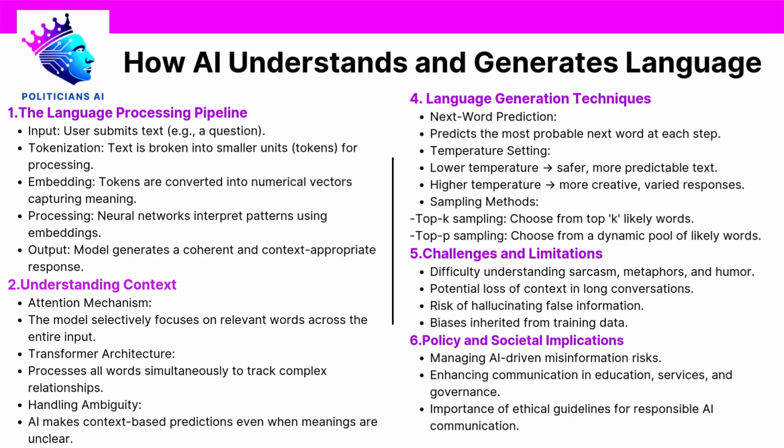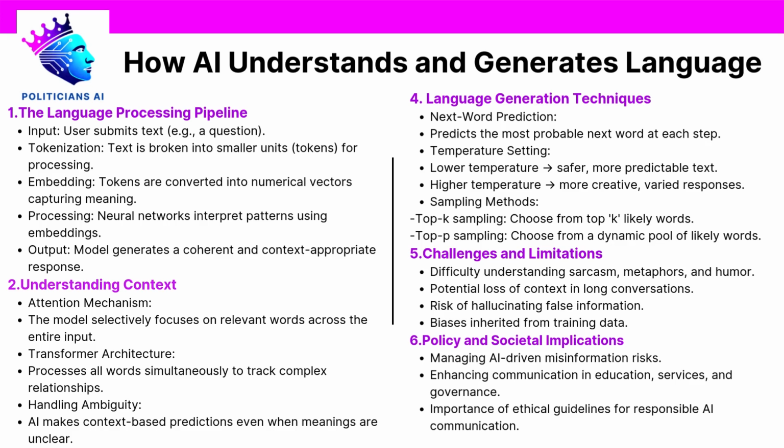Sampling techniques. Instead of always choosing the most probable next word, models sometimes use sampling strategies. Top-K sampling: the AI considers only the top K most likely words at each step and chooses randomly among them. Top-P, or nucleus sampling: the AI looks at a flexible set of top probable words that collectively account for a high probability mass, e.g., 90%, choosing from that set. These mechanisms prevent AI from sounding robotic and repetitive, helping it maintain a more natural, varied language style.